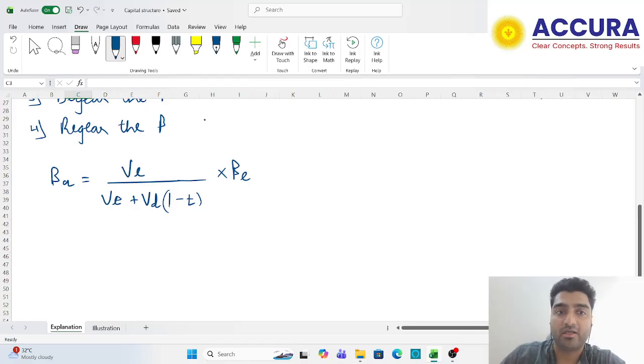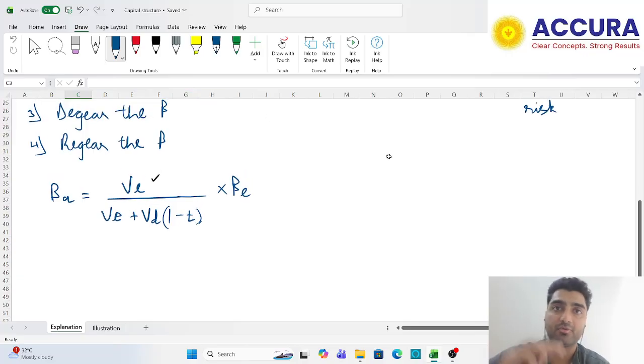Now the logic is, out of the total funds employed, can I say asset beta? Asset beta means the beta of the company if it is purely equity financed, which is why I am taking value of equity in the numerator. We are giving more importance to equity over here. Now try to understand here, the value can be either the absolute amounts or it can be the relative amounts as well. Relative means I can take it either in proportion or I can take absolute amount in the absolute numbers. We will understand this once we take up an illustration.